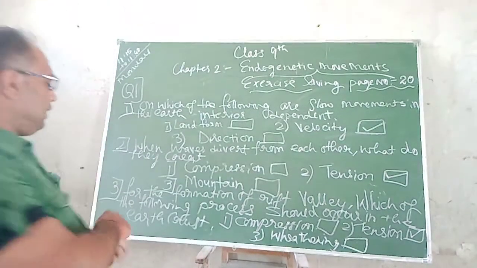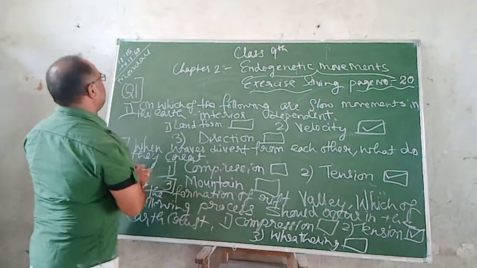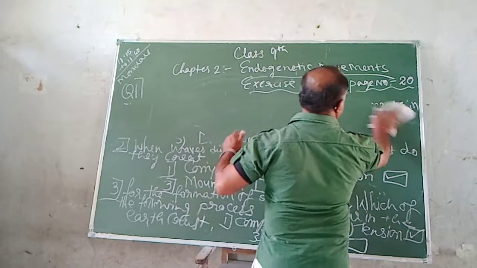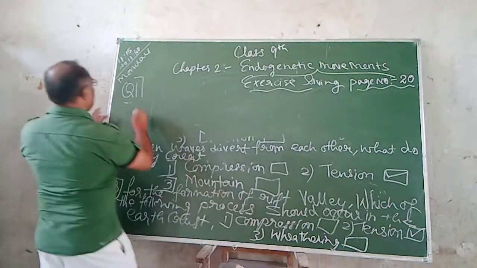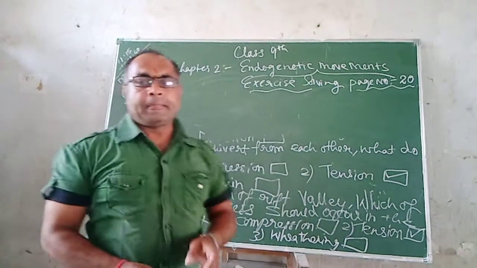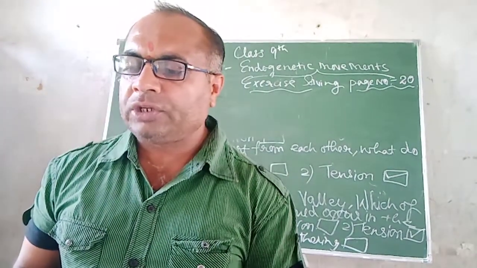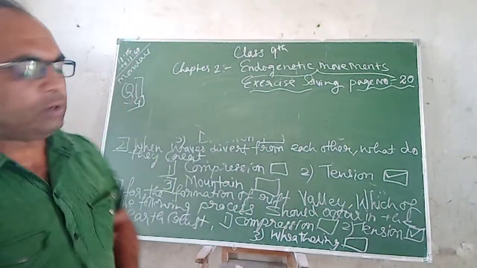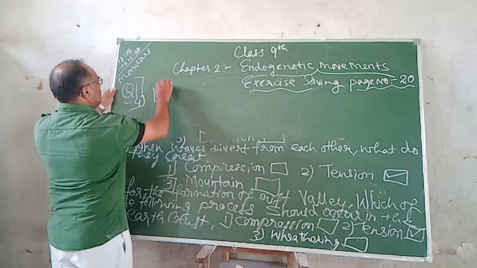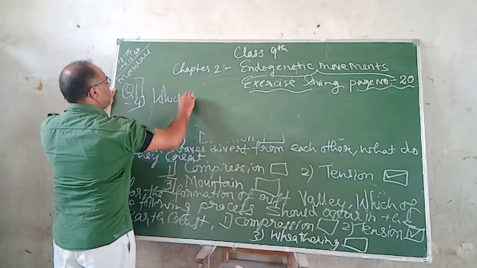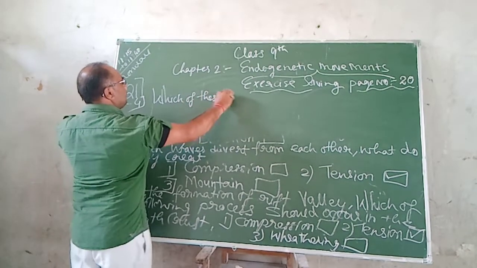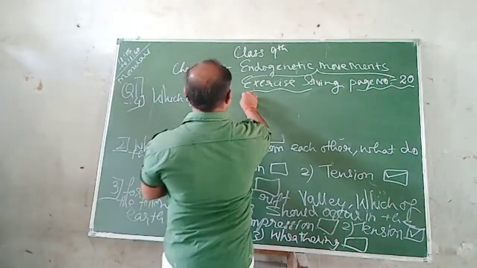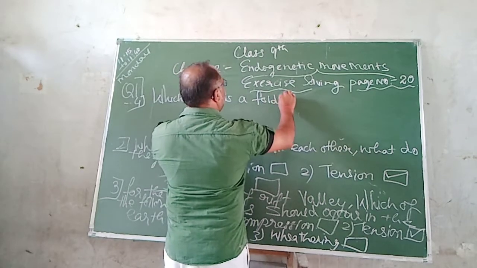Now let us start with question number 4 of the pick the correct options. Fourth one: which of these is a fold mountain?